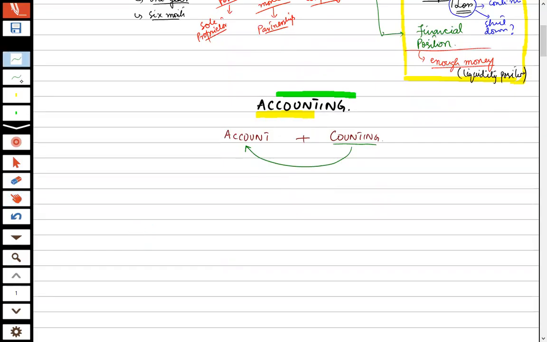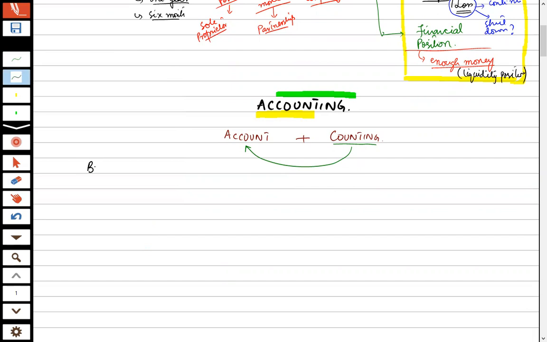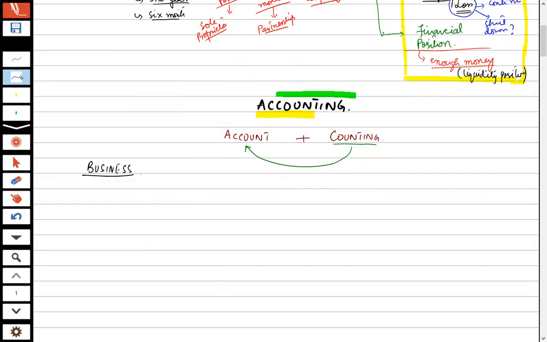Now we have to go into some business. Now tell me, if we go to any company, how many things can you see? At least five. What things can you observe when you enter any office or any business, any organization?